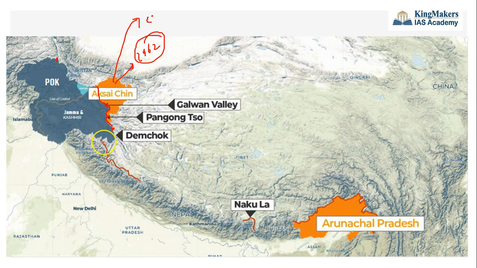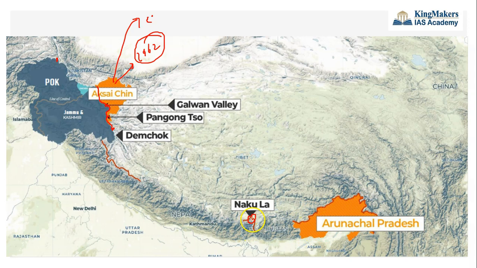The next sector is the middle sector. This middle sector is shared by Himachal Pradesh and Uttarakhand. In the middle sector we do not have that much border dispute. And this is the eastern sector. The eastern sector is divided into two: one is Sikkim and the other is Arunachal Pradesh. In the Sikkim region the dispute is in the Nakula region, and then there is the entire Arunachal Pradesh.